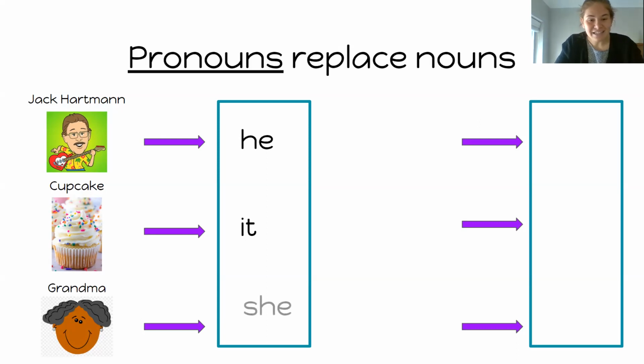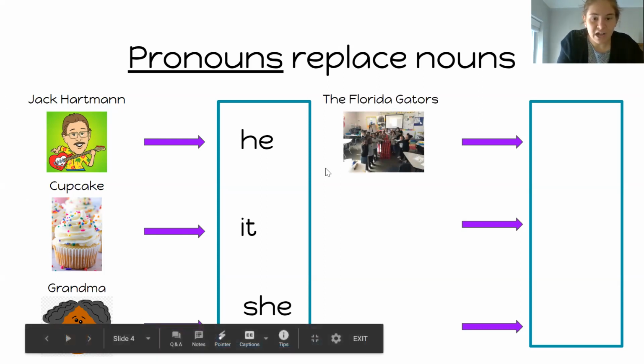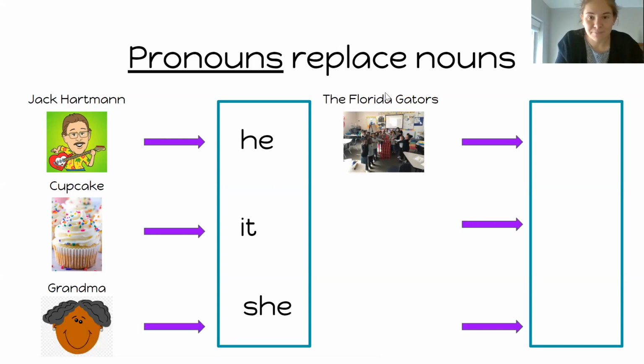Sure, yep. She can be a pronoun that we would use to talk about our grandma. Really nice. Okay, let's try a couple more. The Florida Gators. That's our noun. So our nouns are right over here. And then in the box, this is where we're writing the pronouns that we can use to replace them.